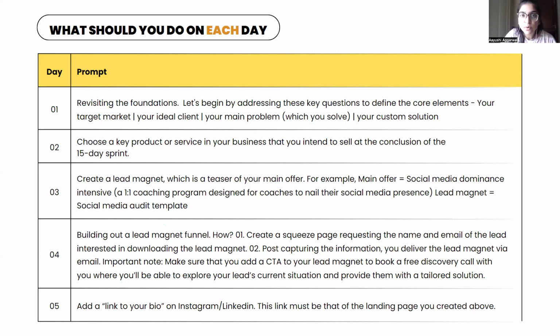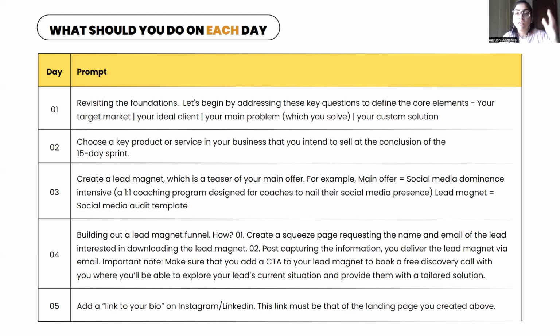You can easily do it on free software like Topmate or System.io. System.io lets you generate 3 funnels for free. And Topmate is an amazing platform to do this. It's also free. Topmate.io. Okay. So you create a squeeze page.